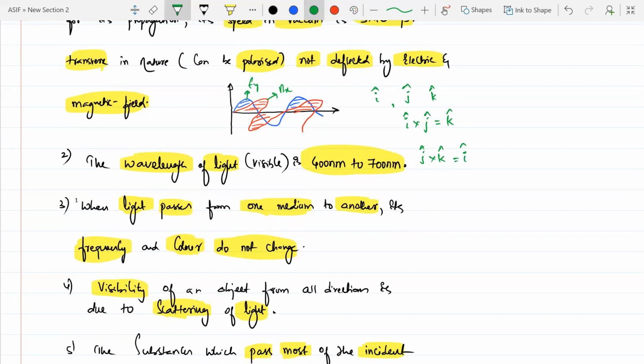When light passes from one medium to another medium, what will not change, beta? Its frequency will not change, its color will not change. The frequency depends upon the source. Only if the source is changing will the frequency change, and only then will the color change. Like say the sun. For us, the sun is the source, so the light coming from the sun is always constant. For the light to change, we would have to use an artificial sun or the moon as the source, like the Chinese are doing. So the frequency and color depend on the source. The frequency will change only if the source is changing.